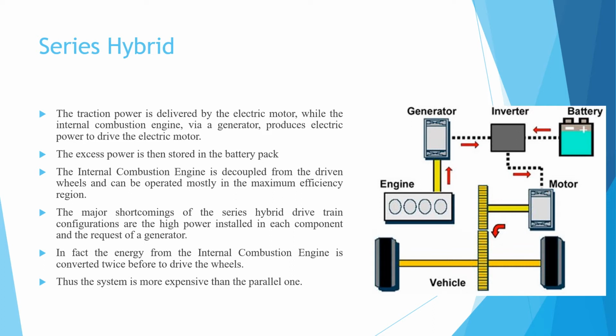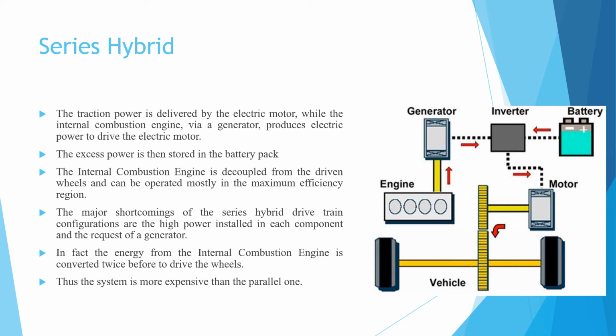As I told you, the traction power is delivered by the electric motor, while the internal combustion engine via a generator produces electric power to drive the electric motor. And the excess power is stored in our battery pack.